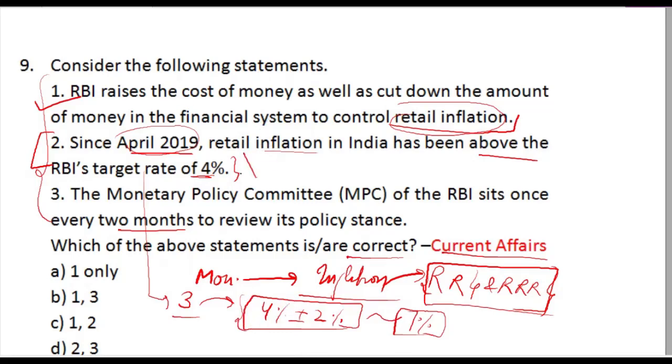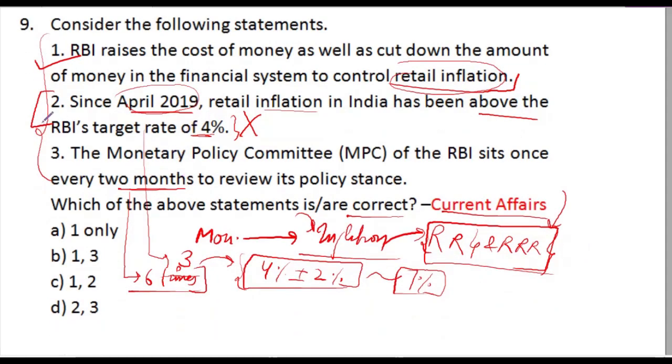So this is wrong. And third statement, yes, Monetary Policy Committee sits once in every 2 months, means in a year at least 6 times to control inflation, to manage repo rate and reverse repo rate.